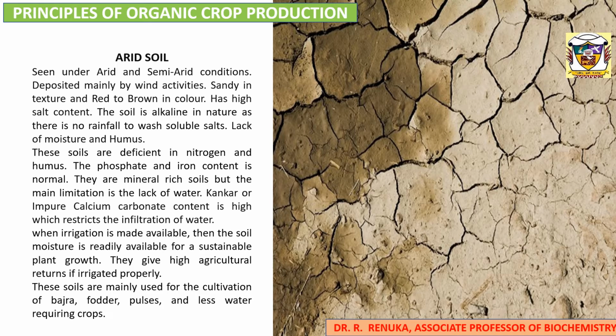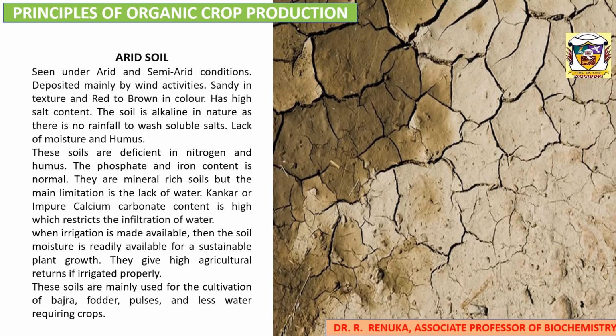Lack of moisture and humus is seen in this soil. The soils are deficient in nitrogen and humus. The phosphate and iron content is normal. They are mineral rich soils, but the main limitation is the lack of water. Kankar, otherwise called impure calcium carbonate, content is high, which restricts the infiltration of water.